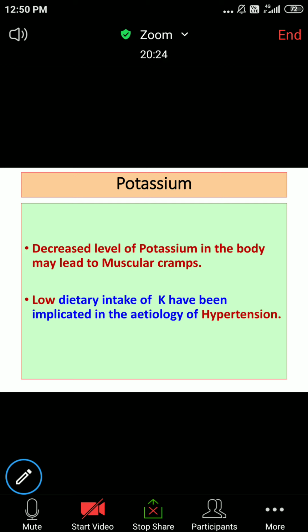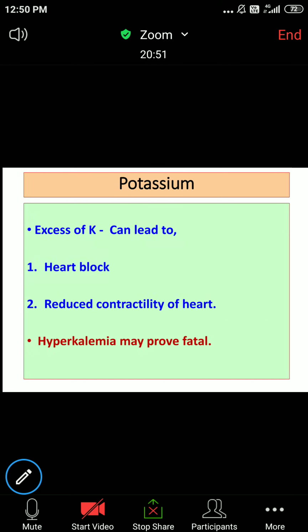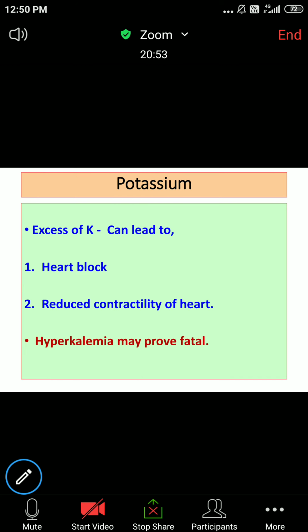Okay, common things, muscle cramps. Another important thing is that low dietary intake of potassium has been implicated in the etiology of hypertension. Okay, so study is going on. I won't comment anything on this particular aspect right now, but just talk about excess of potassium.